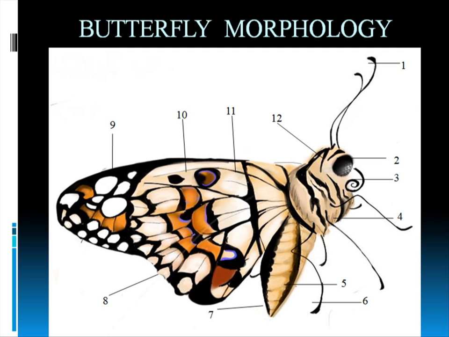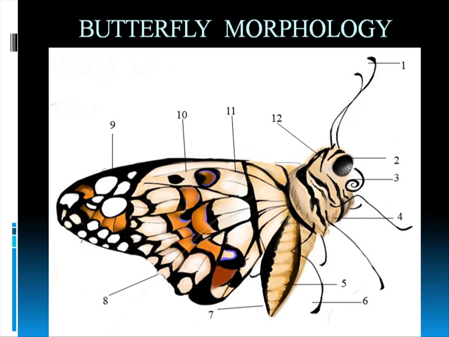So number 10, you are seeing that small gap area that is mostly skin color or peach color. That one is called a cell, and this cell is enclosed by the veins. It is helpful in identification of each butterfly. Butterflies of different groups have different cells and different veins that help us to identify them.